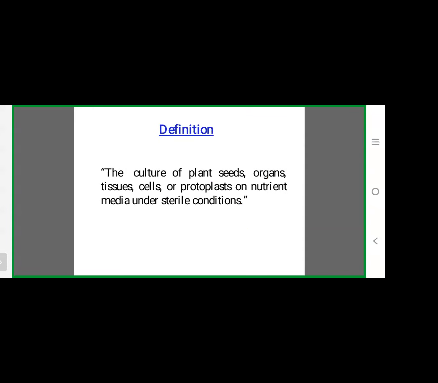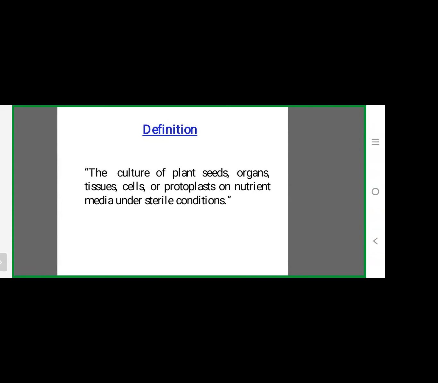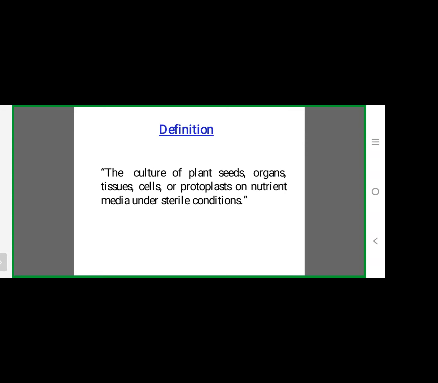So plant tissue culture. Yesterday we started some introduction part. Plant tissue culture is a culture of plant parts like seeds, organs, tissues, etc., on suitable nutrient media, always under sterile condition. In this process, we culture the plant parts like stem, leaves, root, and tissues on suitable nutrient media. This is called plant tissue culture.